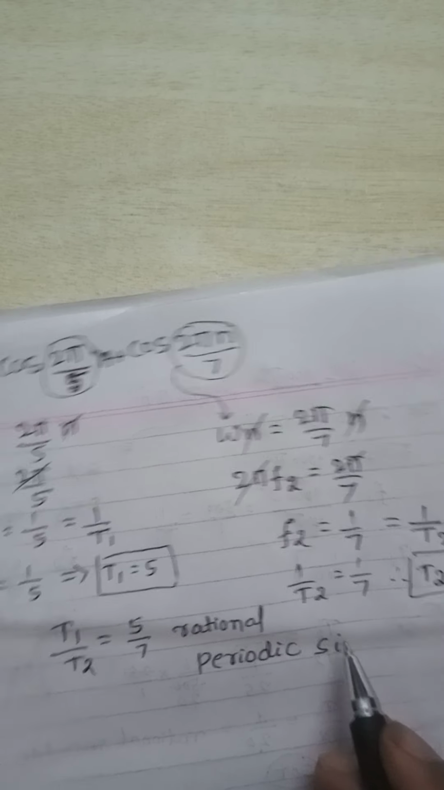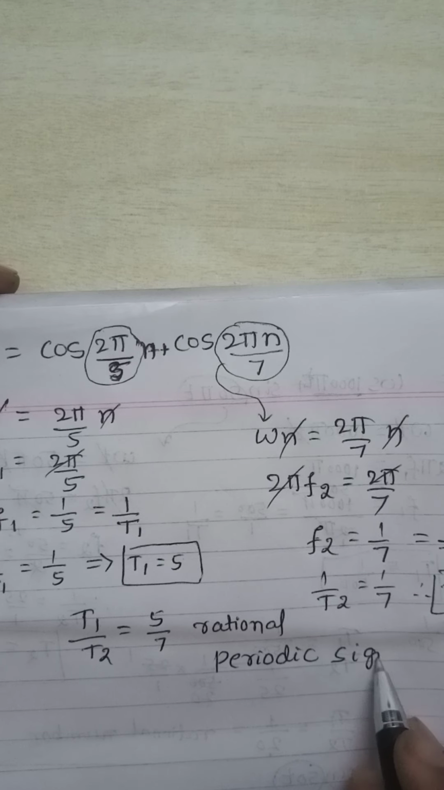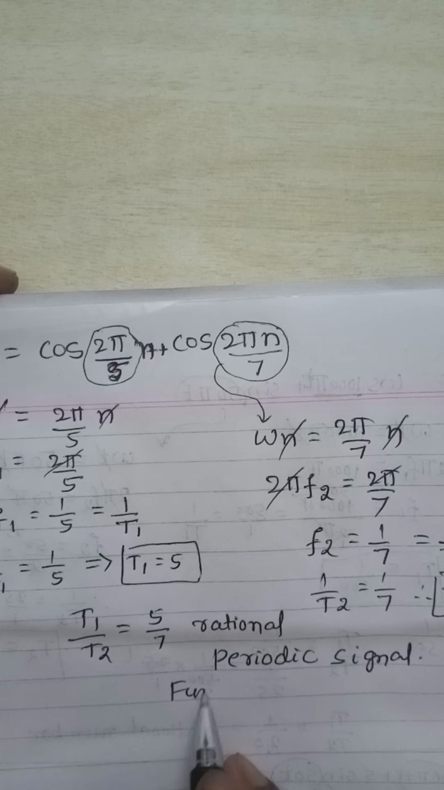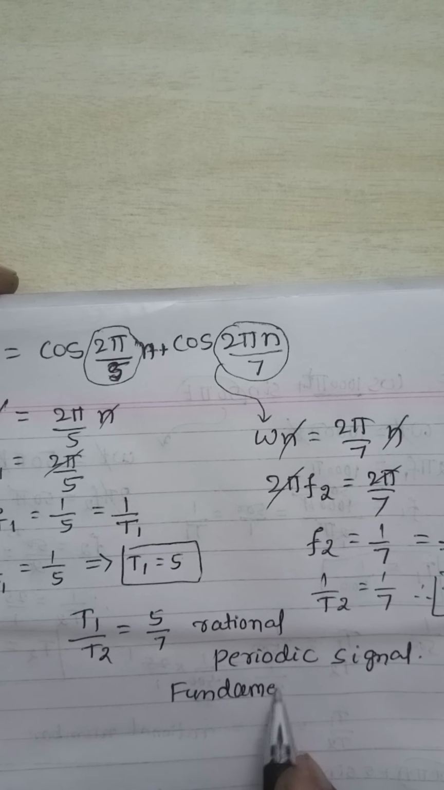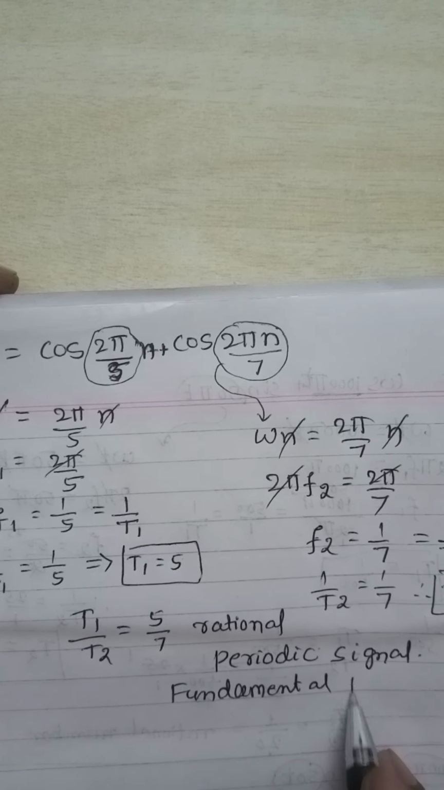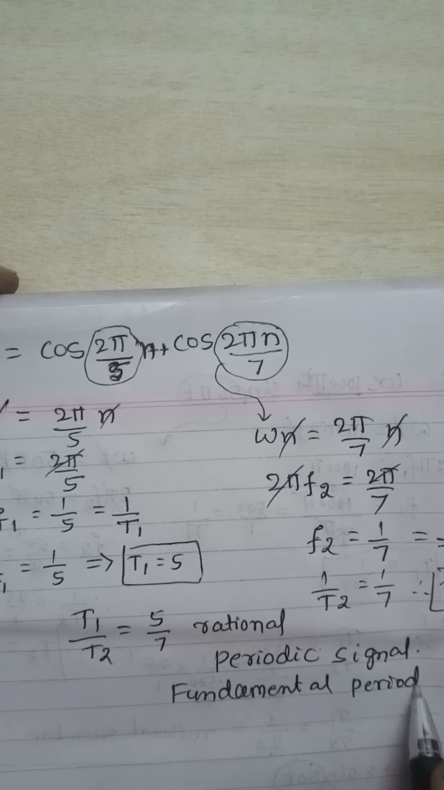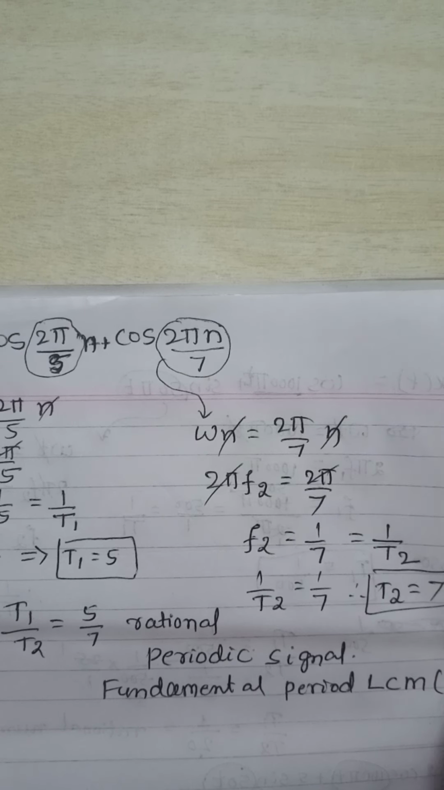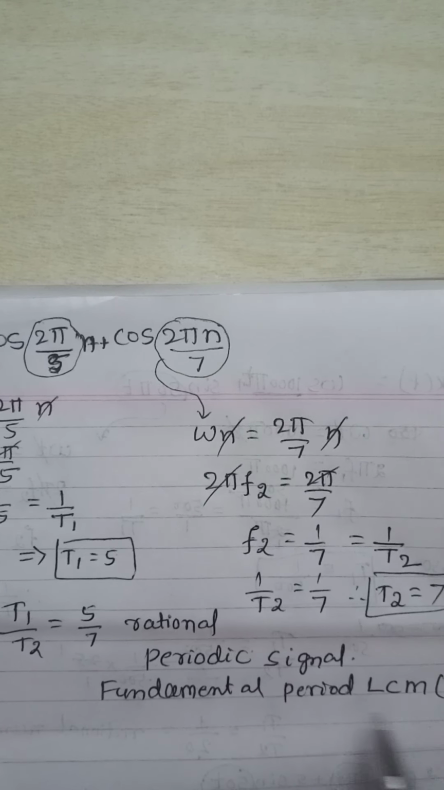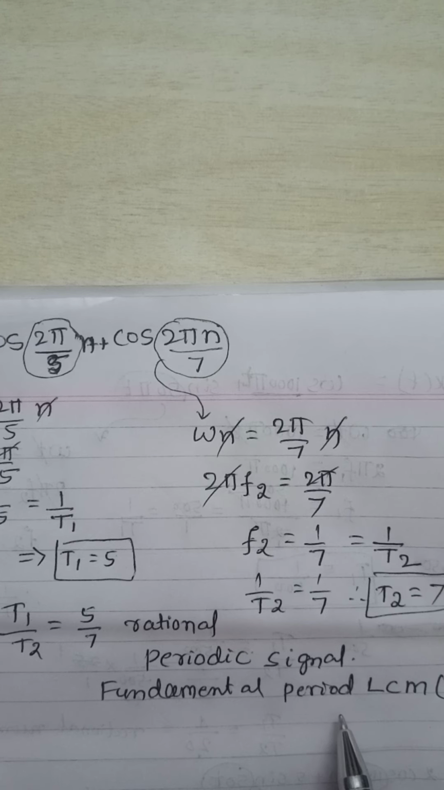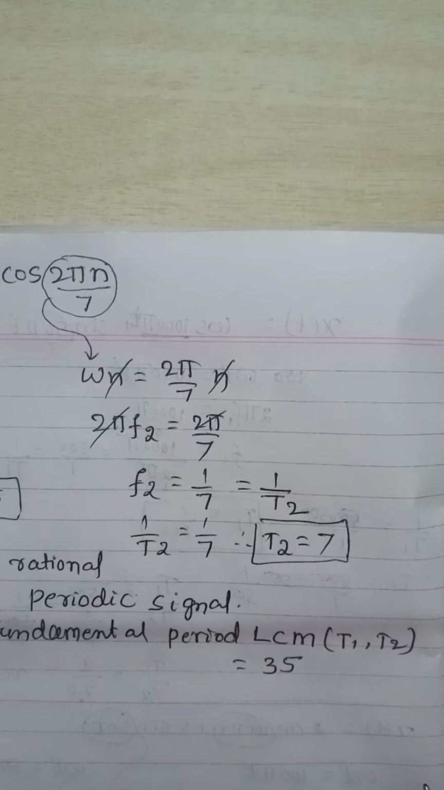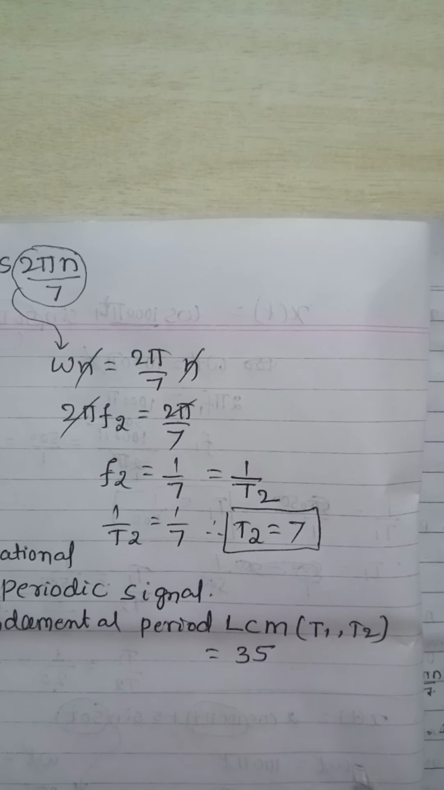If it is a periodic signal, we have to find the fundamental period of the signal. Fundamental period is equal to LCM of T1 and T2. So LCM of T1, meaning 5, and T2, meaning 7, will be 35. That is, the fundamental period of the signal is 35.